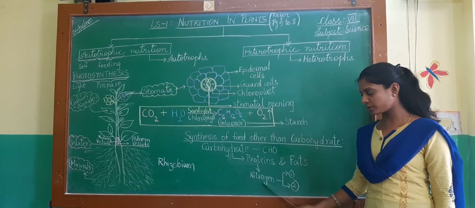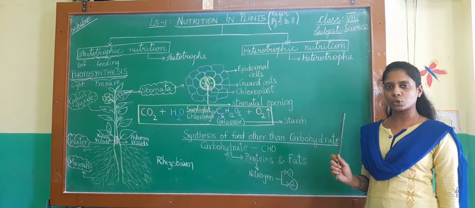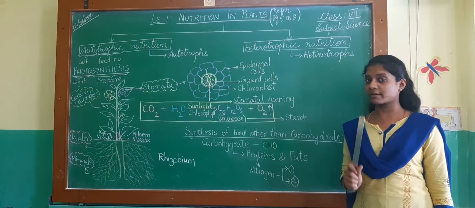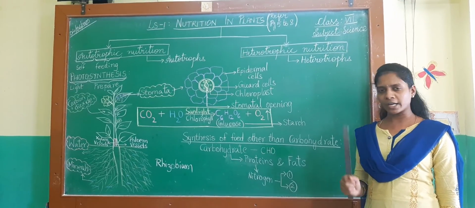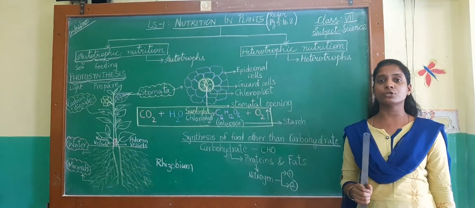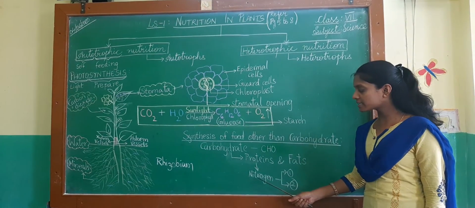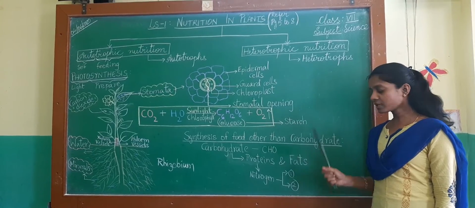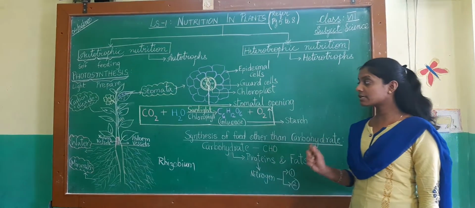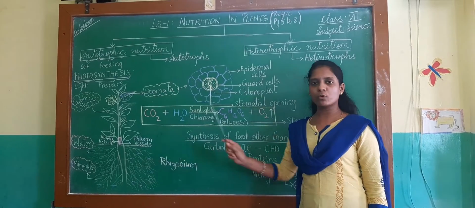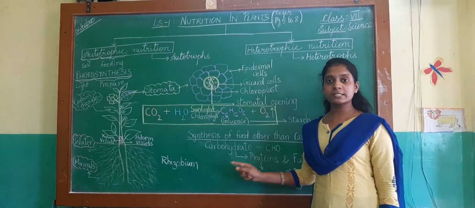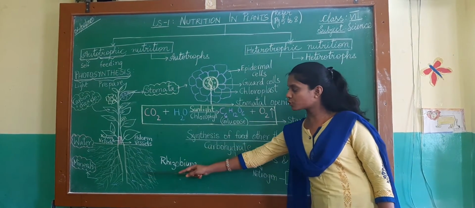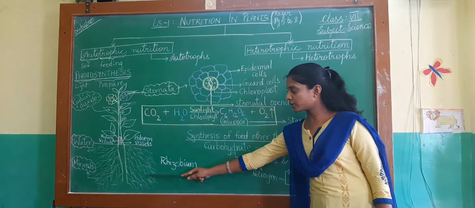Proteins contain nitrogen and nitrogen is required for the growth of the plant, isn't it? But you already know that air contains 78% of nitrogen. But why do you think that plants are still unable to utilize it? Plants can utilize this nitrogen in two ways. The first one is wherein soil contains certain microorganisms and one of those is rhizobium. It is this rhizobium bacteria which helps in converting atmospheric nitrogen to a water soluble compound.